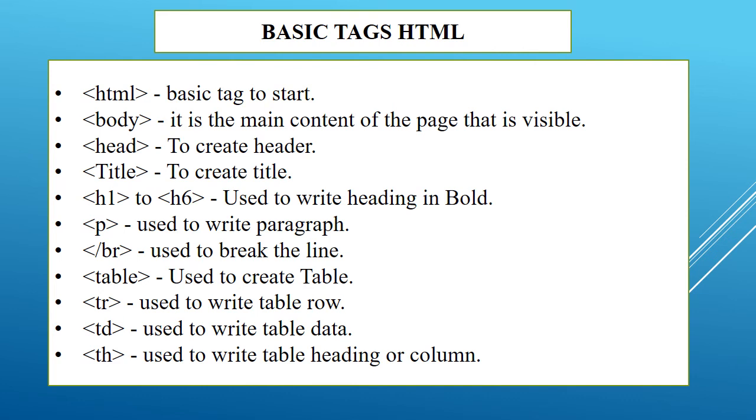And p tag is used to write a paragraph, and br tag is used to break the line. Table tag is used to create tables in web pages, and tr tag is used to write the table row, td tag is used to write the table data, and th tag is used to write the table heading or column. These are the commonly used tags for creating web pages.